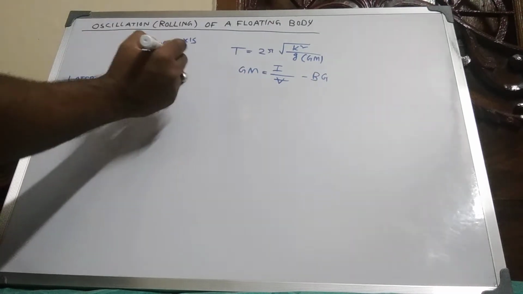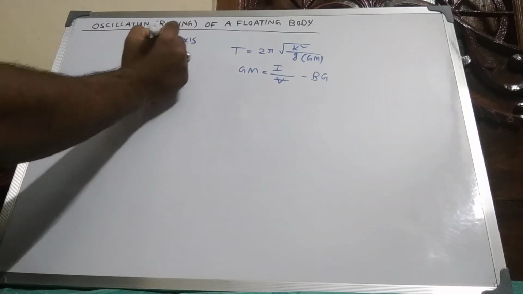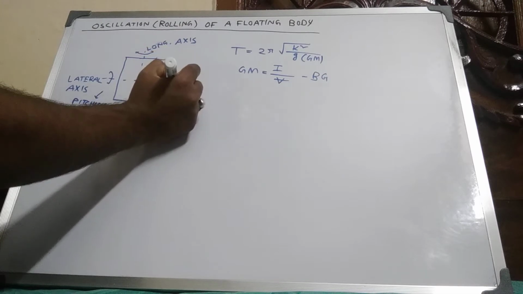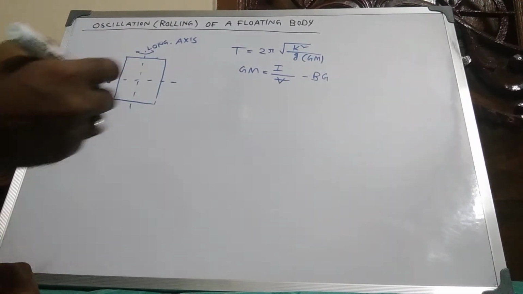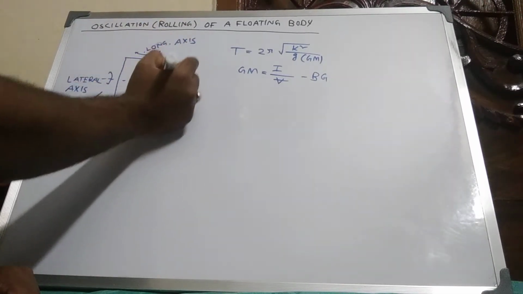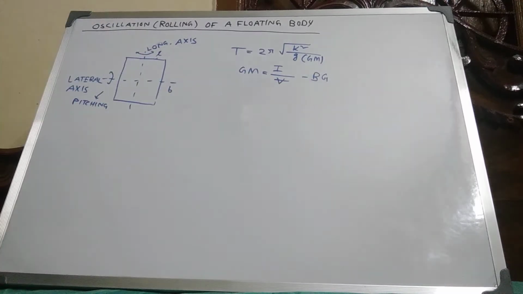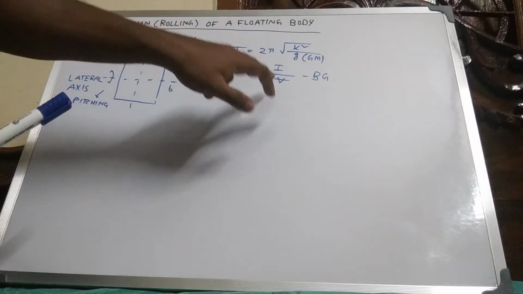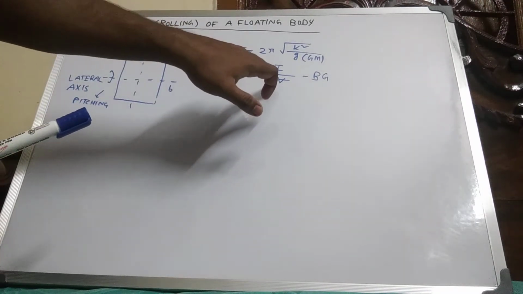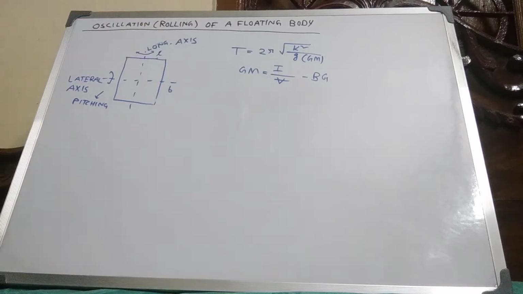Suppose this is B, and V is the volume of liquid displaced.